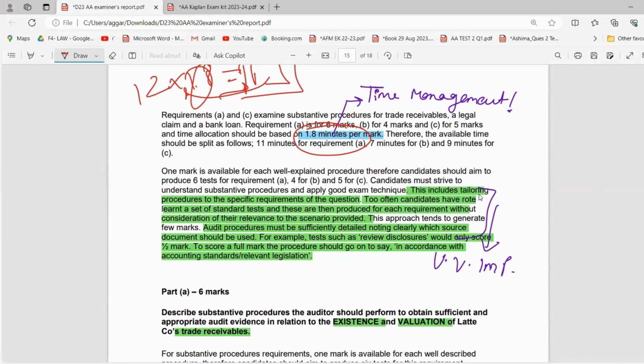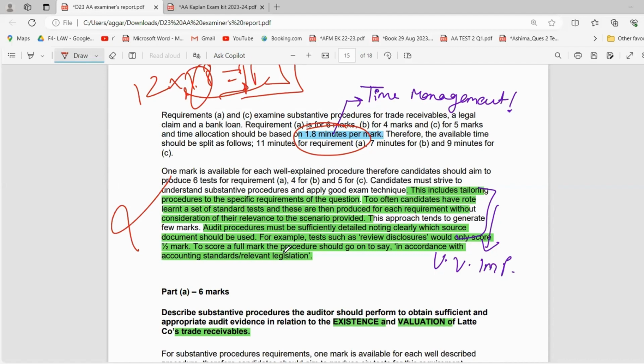Okay. Now, substantive procedures include tailoring procedures to specific requirements of the question. Too often, candidates have learned a set of standard tests and then reproduce them for each requirement without considering the relevance. So again, this is a very common practice, because substantive procedures is one area where students are very confused, very tense, and do not understand. So they rote learn it. It is a big note for us. Rote learning is not the solution for auditing. The only solution is that you actually understand the concepts, understand the case study, and write according to the case study. That is what they are also saying.